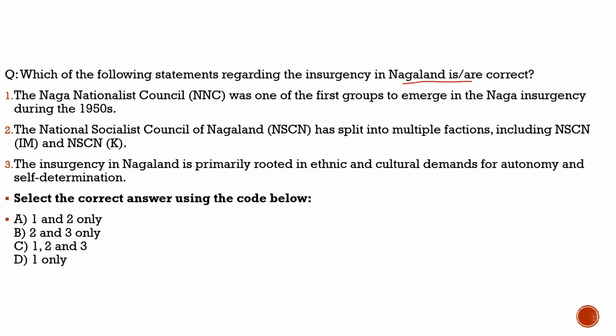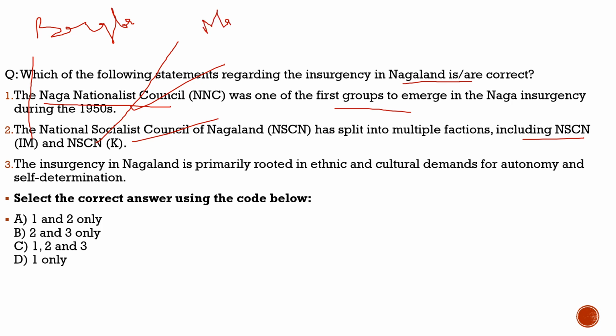Here the question says the Naga Nationalist Council was one of the first groups to emerge in the Naga insurgency during the 1950s. 100% correct. Second, the National Socialist Council of Nagaland has split into multiple factions including NSCN-IM and NSCN-K. 100% correct. The NSCN-IM was operating in Bangladesh, and the NSCN-K is operating in Myanmar, and they have not surrendered yet because they have a safe haven there.